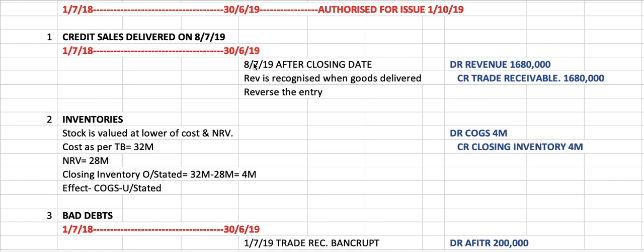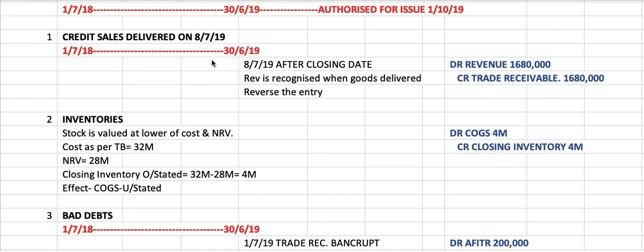For this one, this is an adjusting event because what you have reported in your financial statements is a credit sale. It means that you have debited the account receivable and credited your sales. But in fact the delivery has not been done during the year. The delivery is done after you close the account. When you learn revenue recognition, a company can only recognize revenue when goods are delivered to the customer.